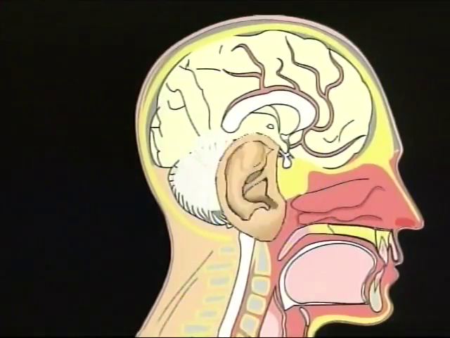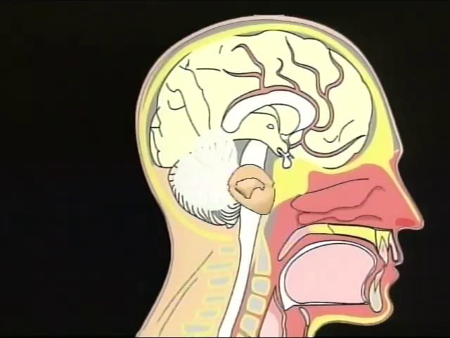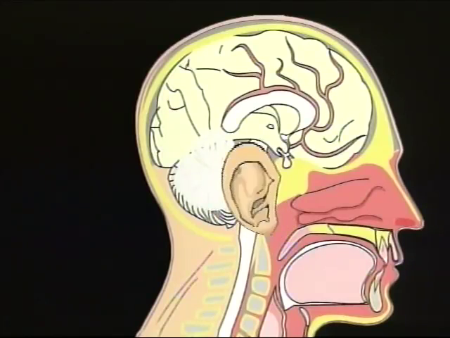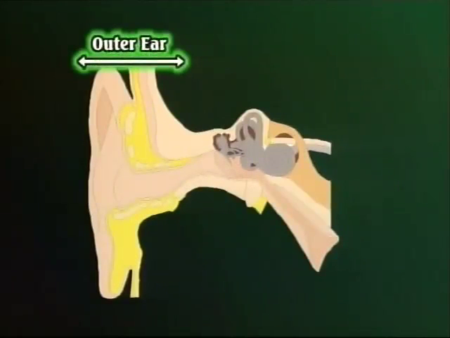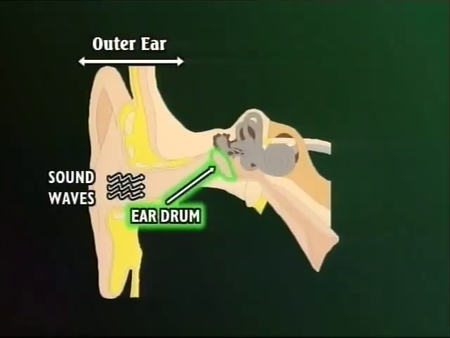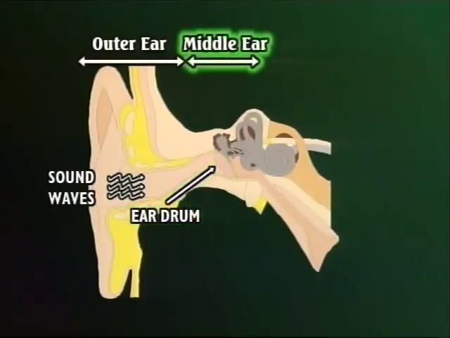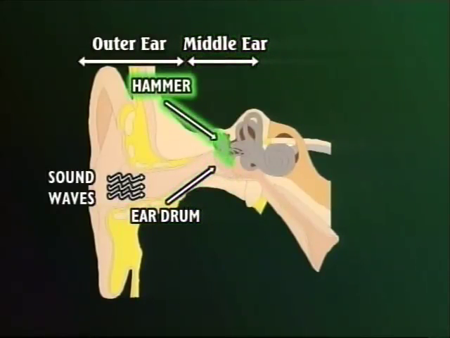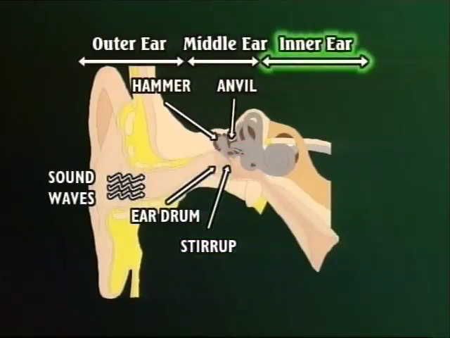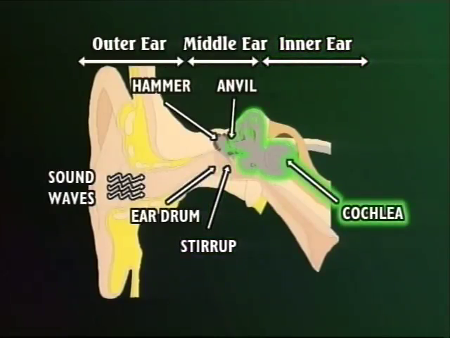You take in a lot of information through your sense of hearing, so you have to learn about how ears work too. So get ready because here it comes. Your outer ear funnels sound waves to your eardrum, which vibrates from the sound waves. The middle ear, which includes the hammer, the anvil, and the stirrup, amplifies and transmits the vibrations to the inner ear, or cochlea, which is filled with fluid.